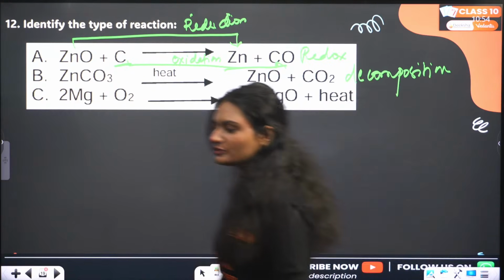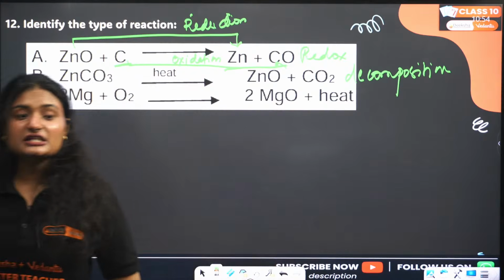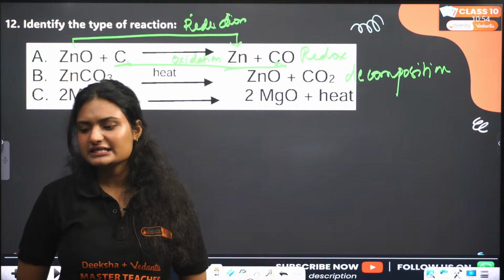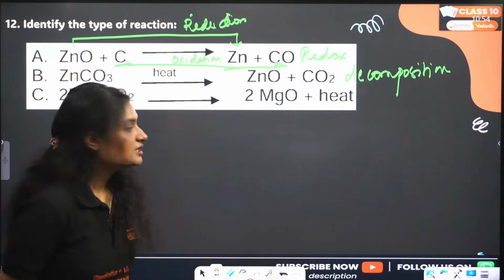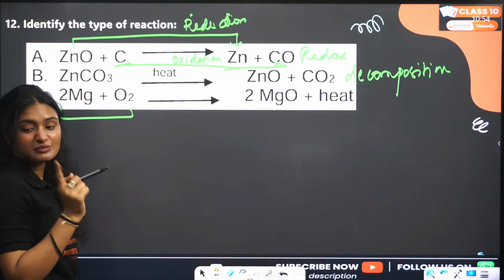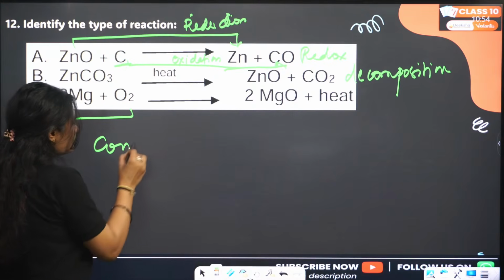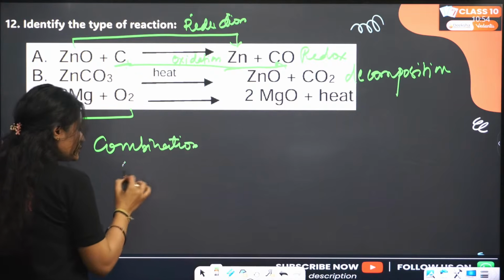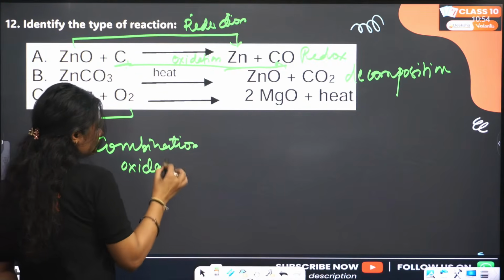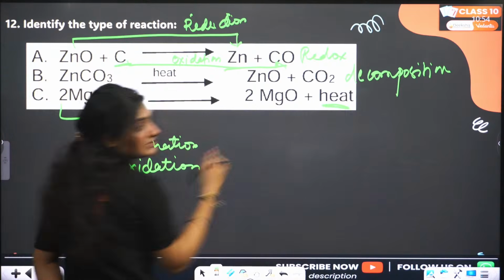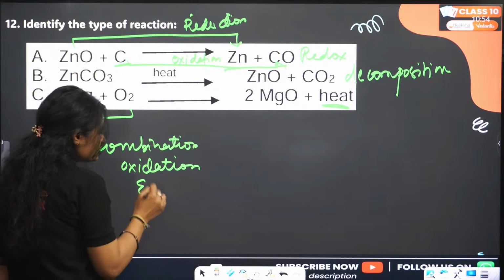Next is magnesium combines with oxygen. We get magnesium oxide plus heat. What is it? It's multiple reactions. We have combination happening. This is a combination reaction. Then oxidation is also happening, right? Oxidation. Then heat is getting released. Heat is getting released means exothermic.